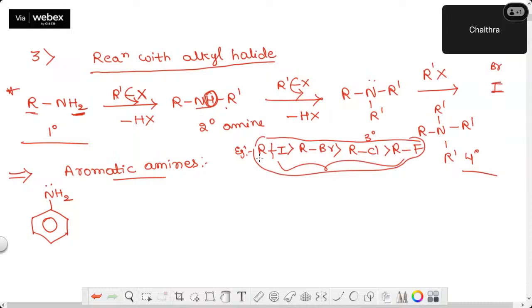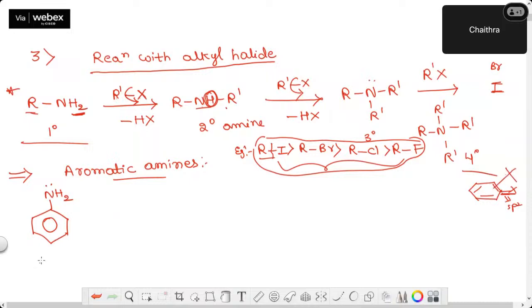Now, one more thing, you should be taking alkyl halides only as the source of this alkyl group. Because if you take aryl halide, what happens? Halogen will be directly attached to the carbon which is sp2 hybridized. So partial double bond character comes, bond length becomes shorter, bond dissociation enthalpy becomes higher. That's why I can't take that. Okay, now let me continue.